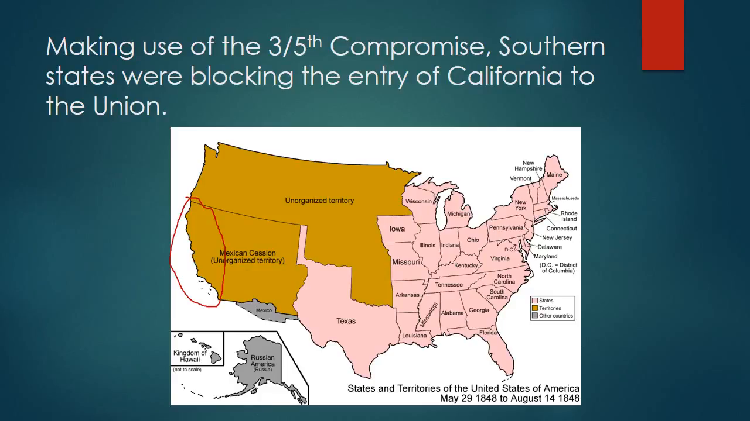But Southerners in Congress, making use of that undue representation as a result of the Three-Fifths Compromise, were able to continuously block the entry of California into the Union. Because if it came into the Union, it would throw off the balance of power. California would come in as a free state. And this was something they were not willing to accept. So even California is dividing the North and South. North wants California in, South wants it to remain out.